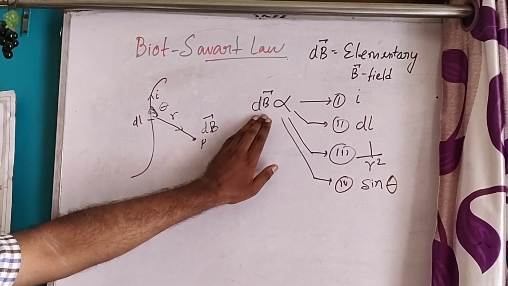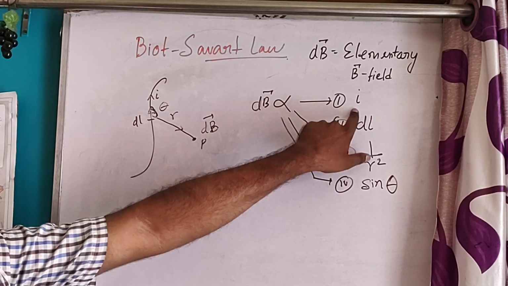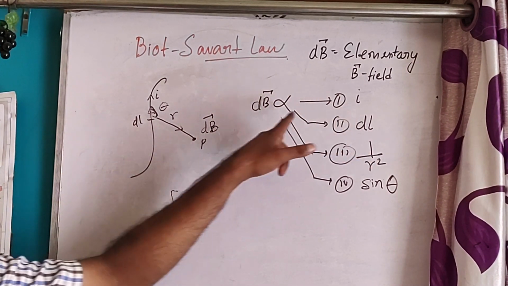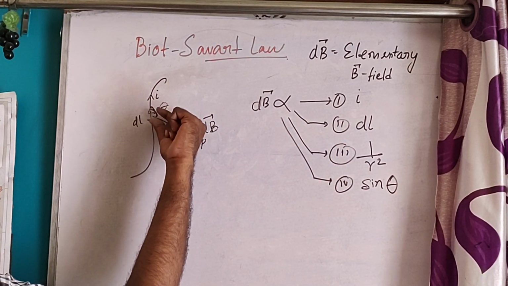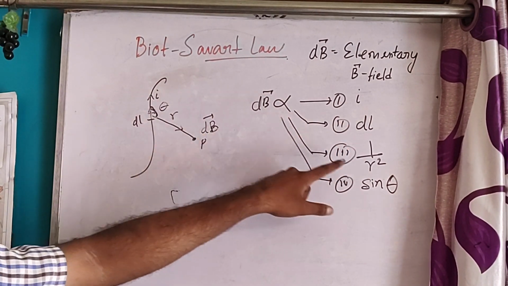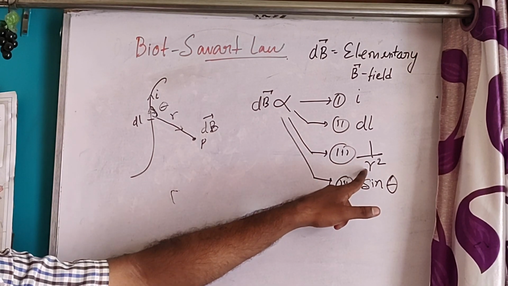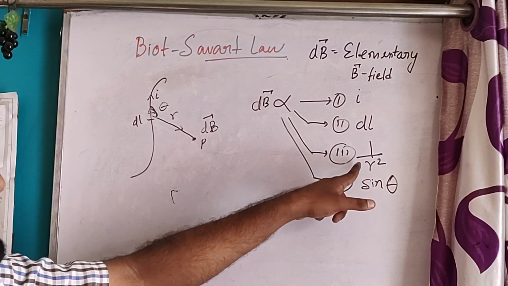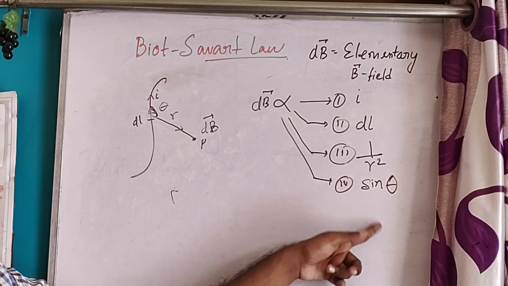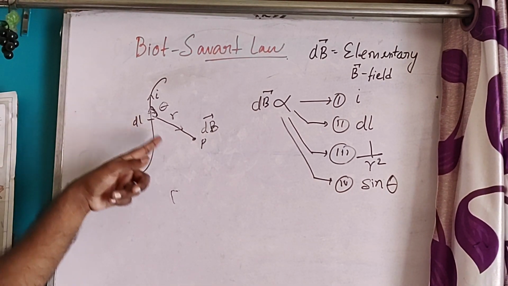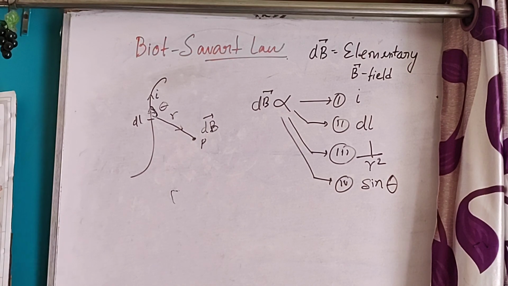Elementary magnetic field is directly proportional to the current carrying the conductor, directly proportional to the elementary length that we have extended, inversely proportional to the distance square, and directly proportional to sin theta. That is, theta is the angle between dl and r.